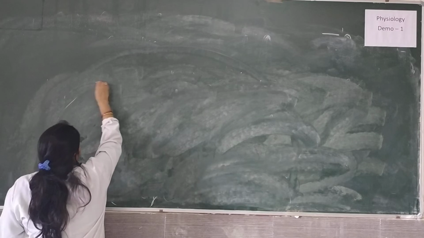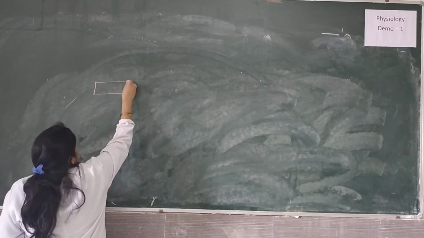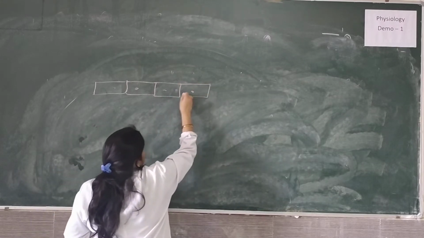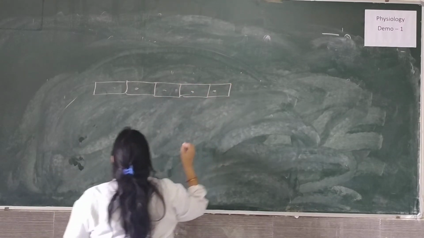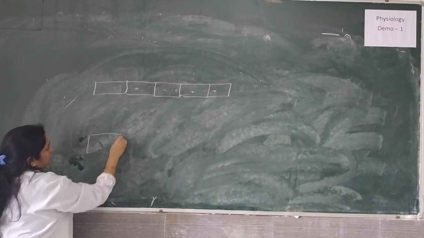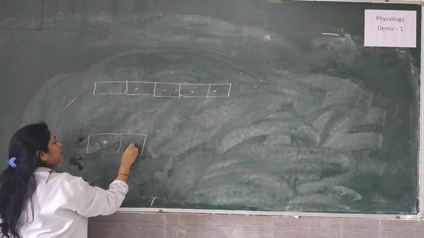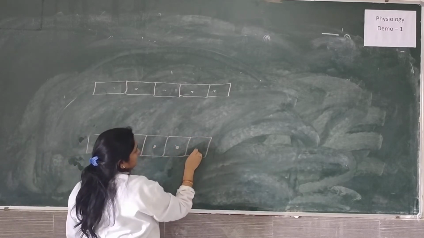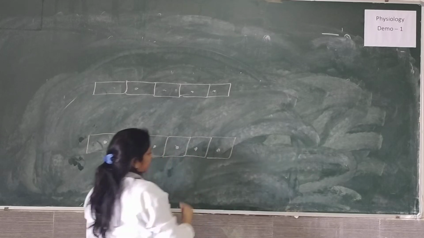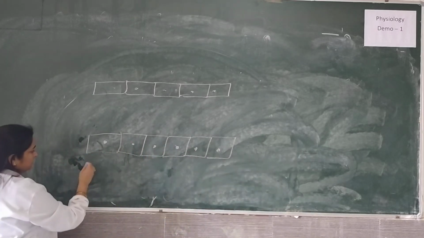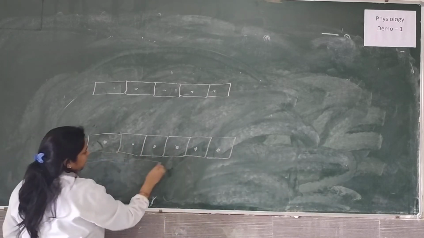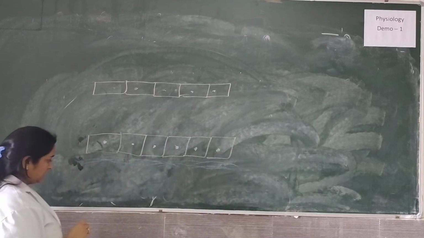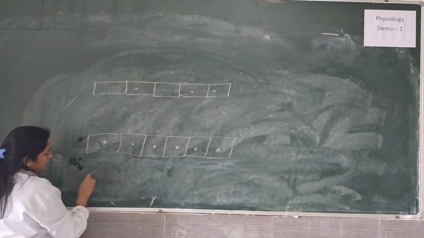So suppose this is our blood vessel, the vascular endothelial layer. Beneath the vascular endothelial layer we have this connective tissue layer, and then we have our smooth muscle cell layer, right?